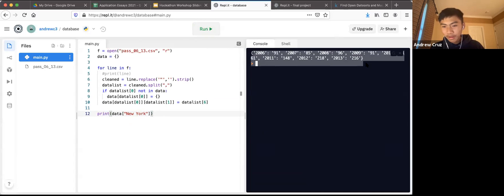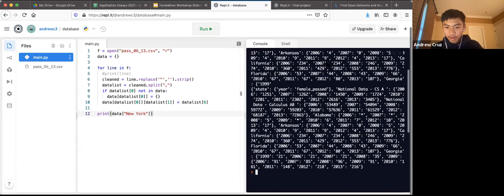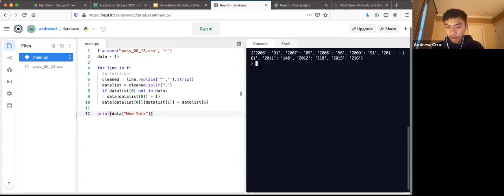Yeah, awesome. So now look here. Instead of getting this huge amount of information, the only thing the computer is printing is this little snippet of information, specifically from New York. So that's how we can pull information directly from this data file.